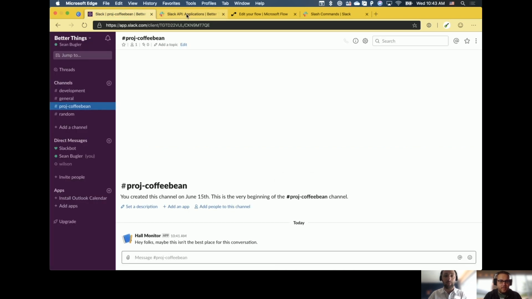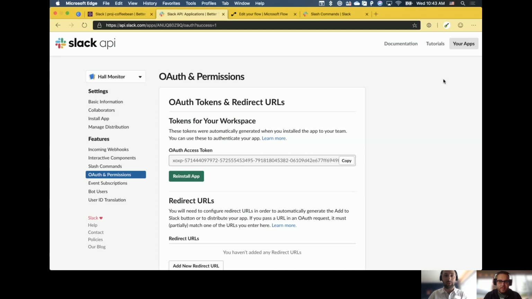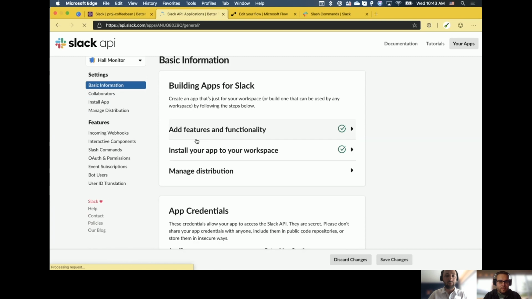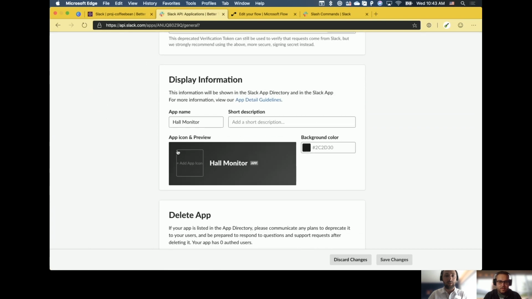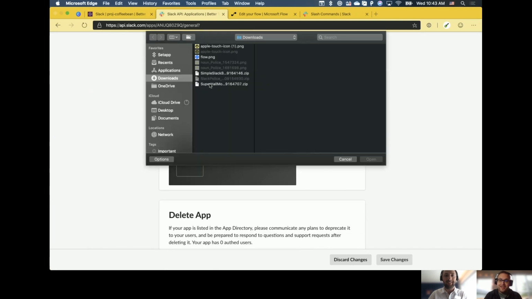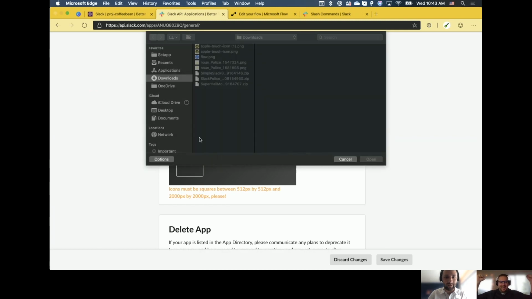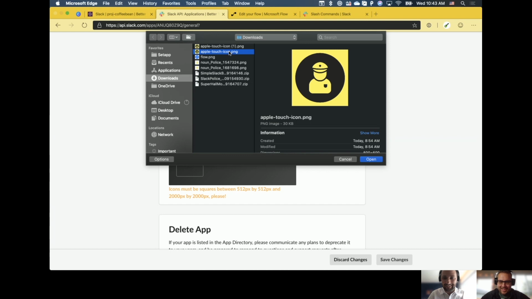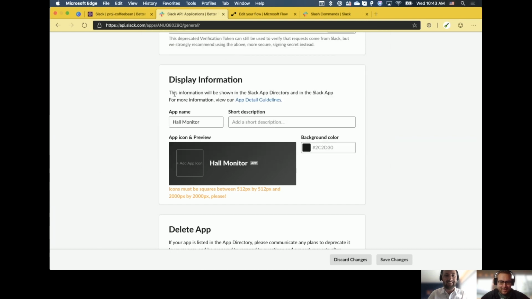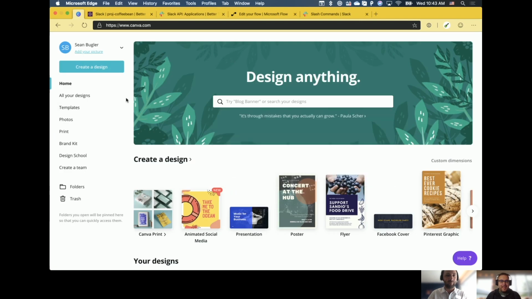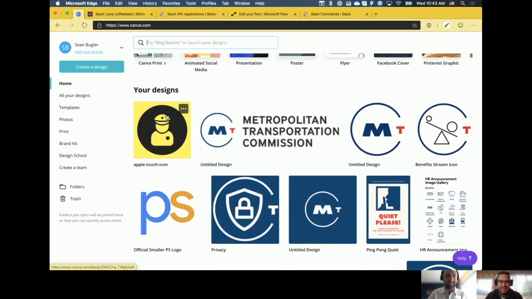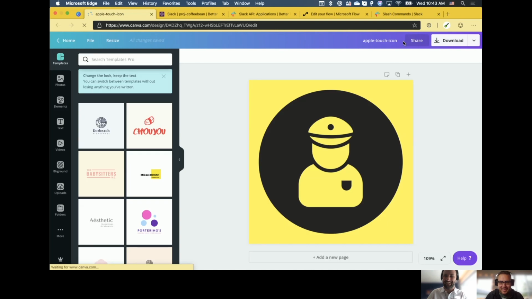So what I'm going to do is jump back to that app that we built earlier at api.slack.com, and go to Basic Information. And here's my app icon and preview. Just got one ready. Oh, did I make it too big? Well, I like the little icon. We're letting the people see what they're missing out on here.